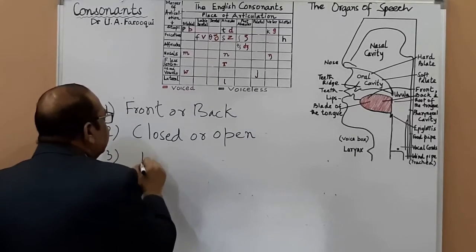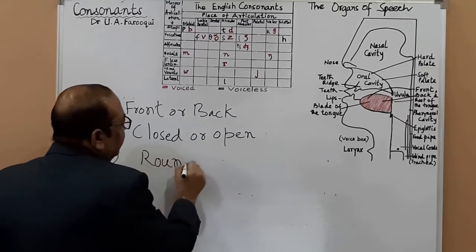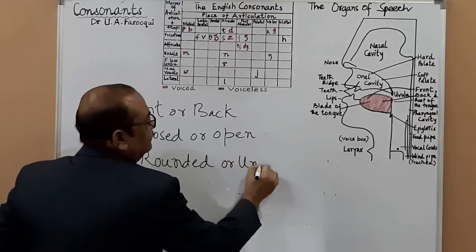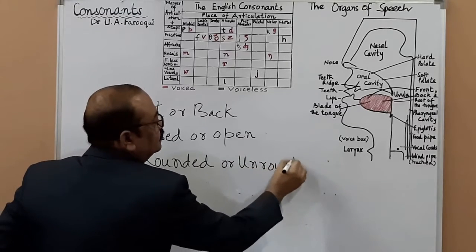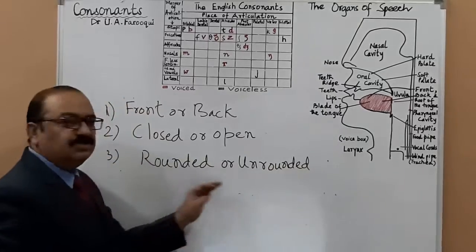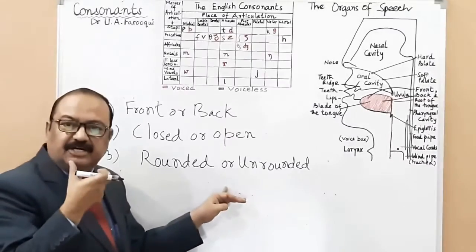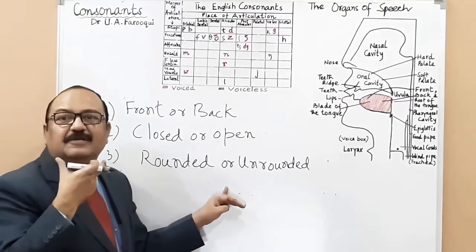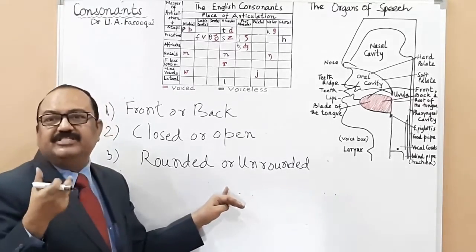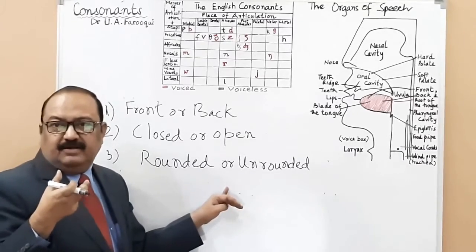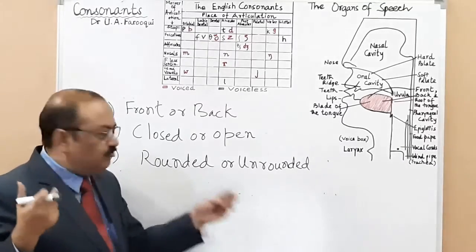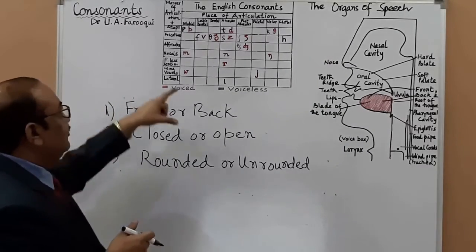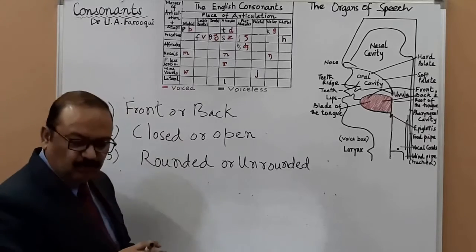Rounded and unrounded pertains to the lips. It is whether the lips are rounded or unrounded. Like when we pronounce E, our lips are spread, they are not rounded. But when we say oo, or O, our lips are rounded. So these were the three-term description that we had for vowels and diphthongs.